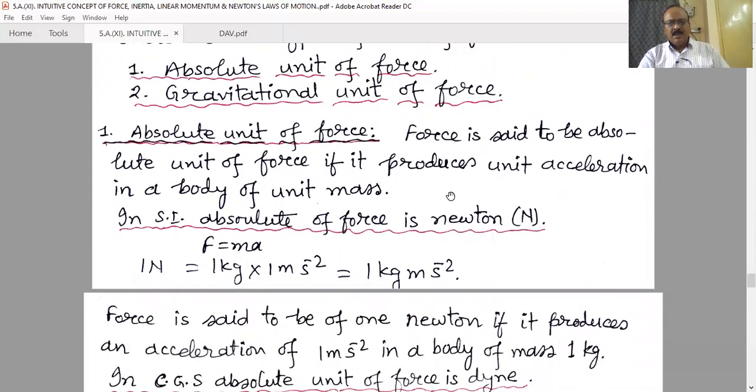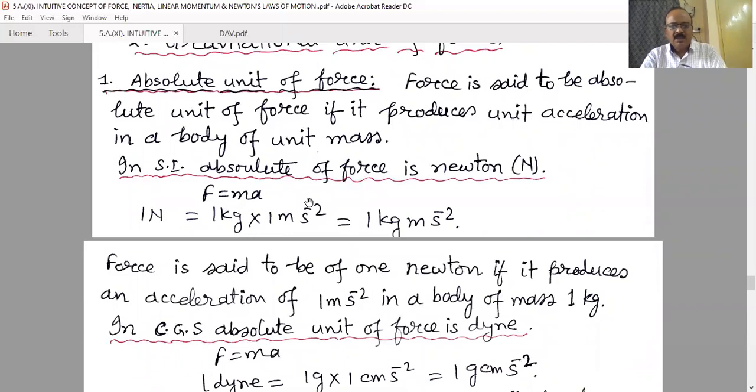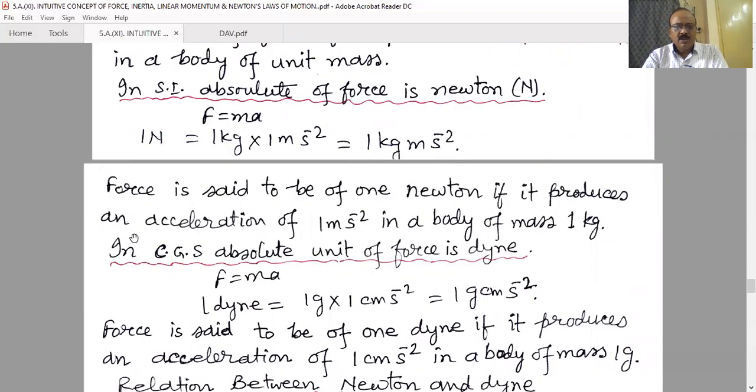That means we define the absolute unit in this way: it is such an amount of force that, when applied on a unit mass, it will produce a unit acceleration. In the SI system, the absolute unit of force is the Newton. From the equation F is equal to m into a, what is 1 Newton? 1 kg into 1 meter per second square, that is 1 kg meter per second square.